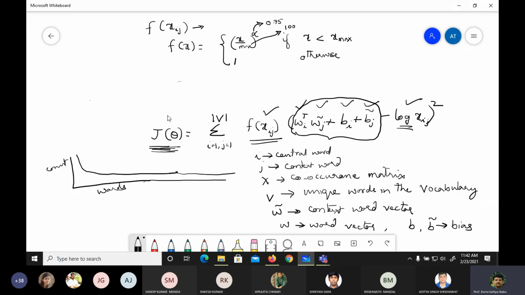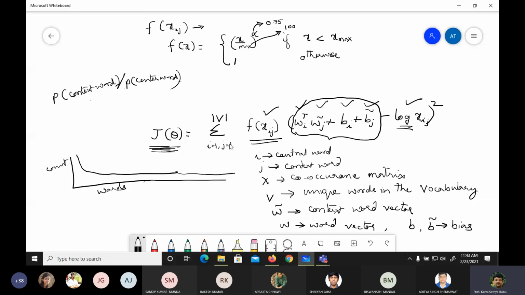So basically what GloVe does is it tries to predict the surrounding words by maximizing the probability of the context word given the center word, using a log-bilinear model with a weighted least squares objective, right?